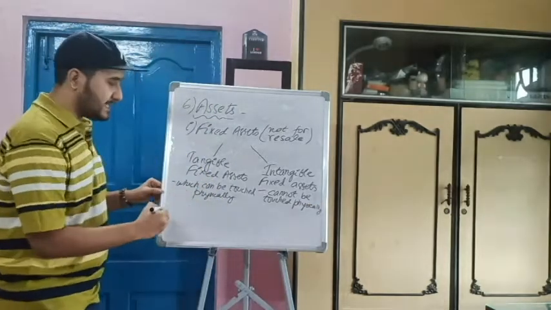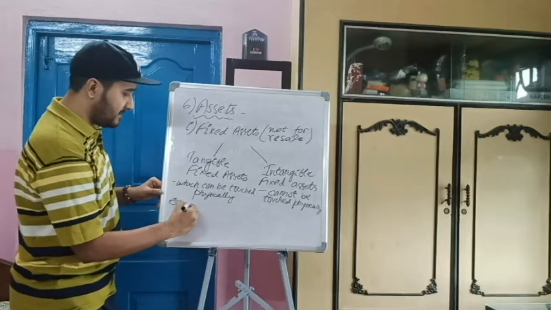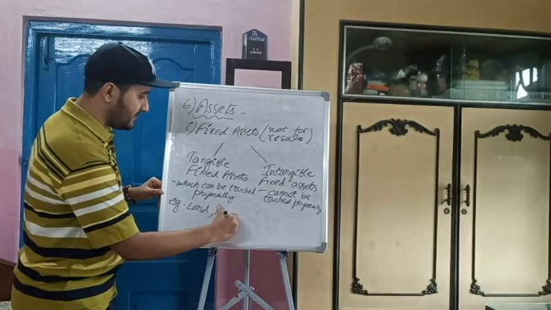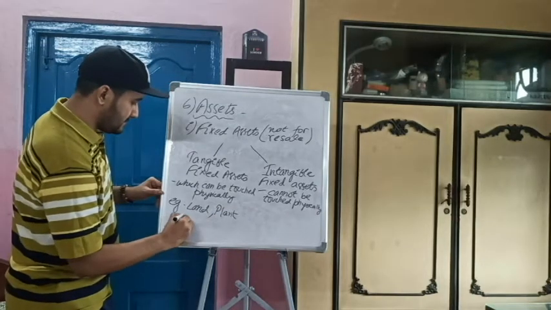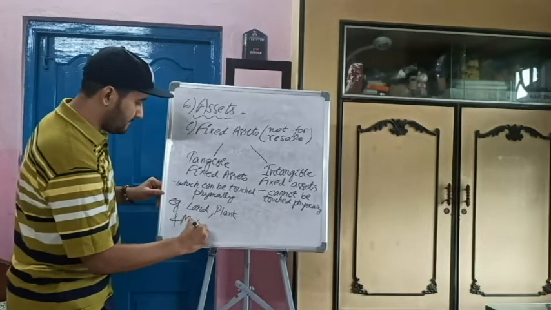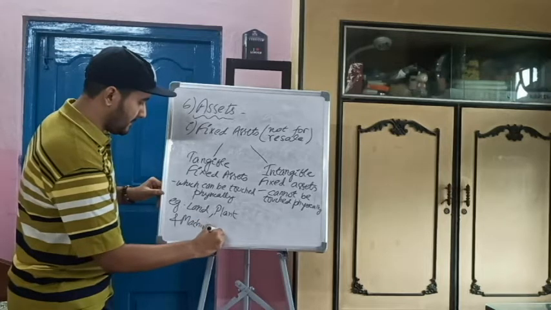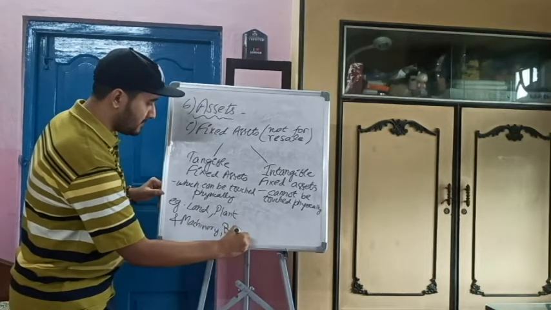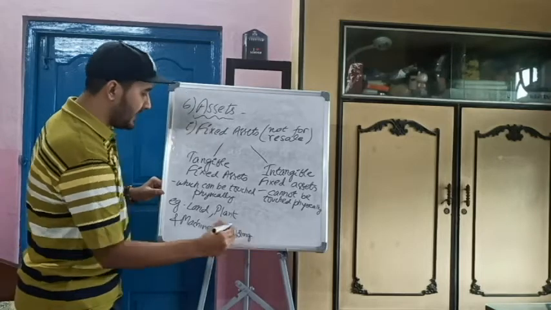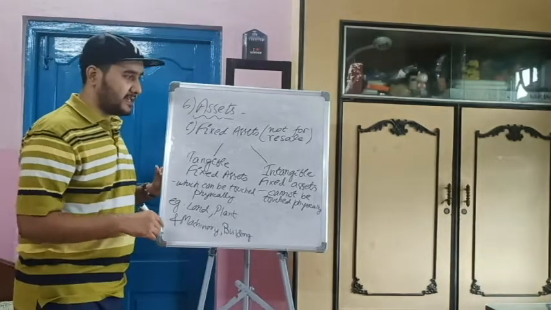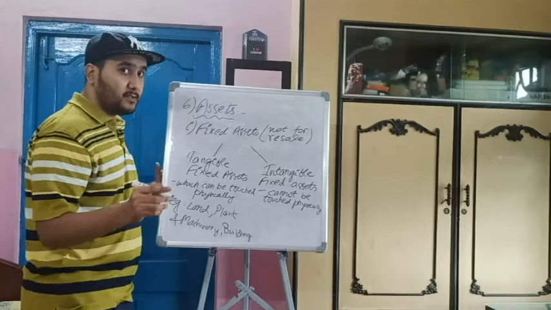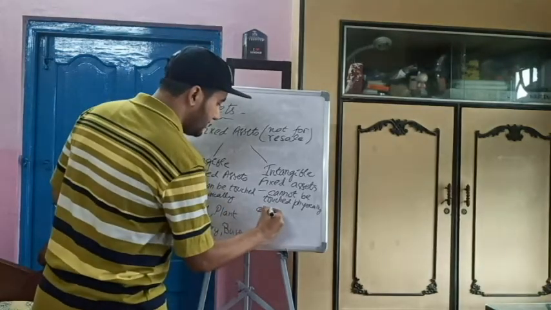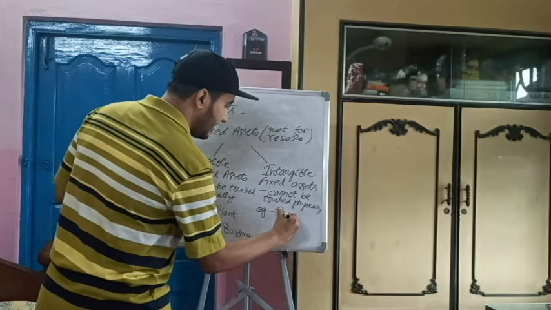Examples of tangible fixed assets are land, plant and machinery, and building. These are examples of tangible fixed assets. So what are intangible fixed assets? Those which cannot be touched but are fixed in nature. For example, patents. Can you touch patents?